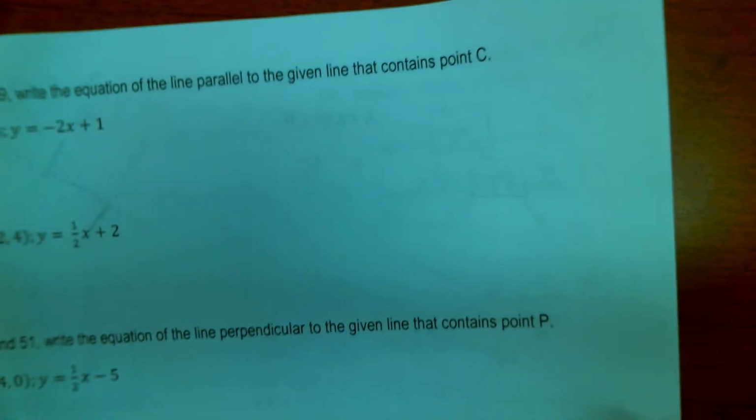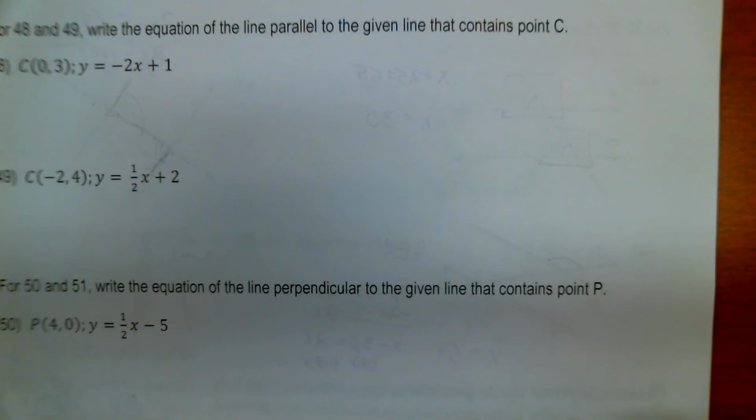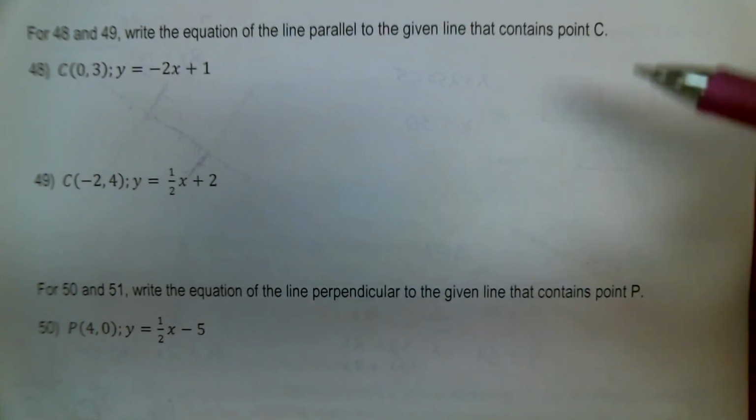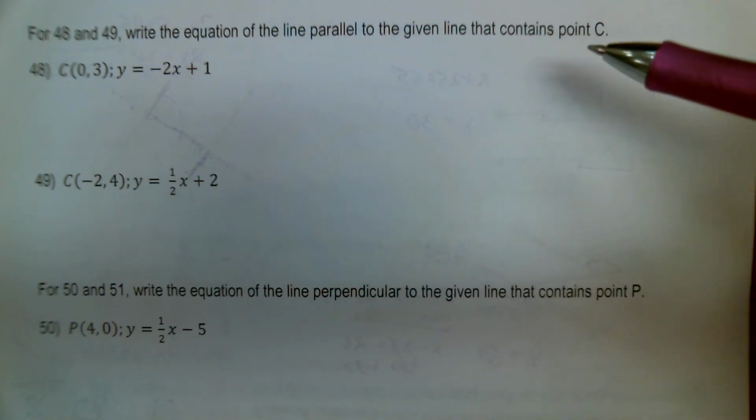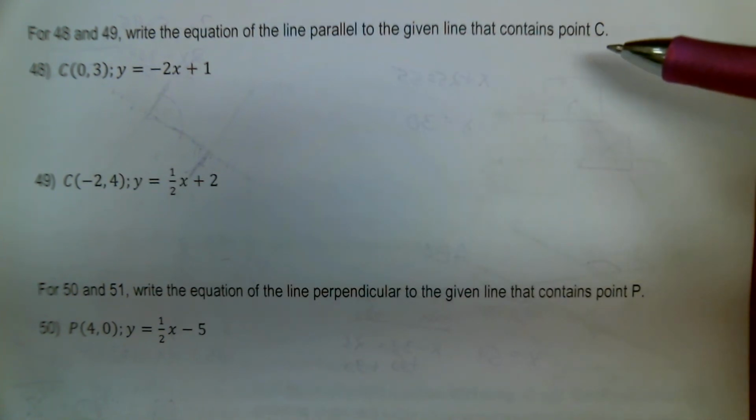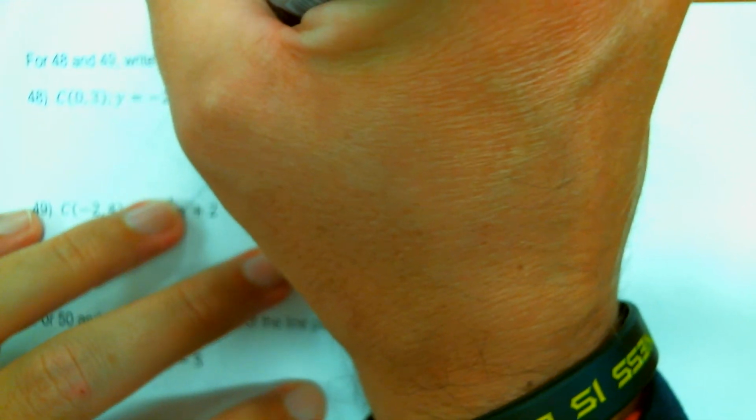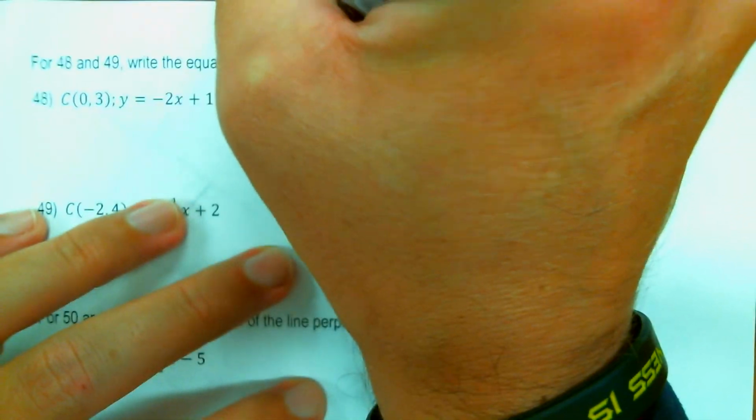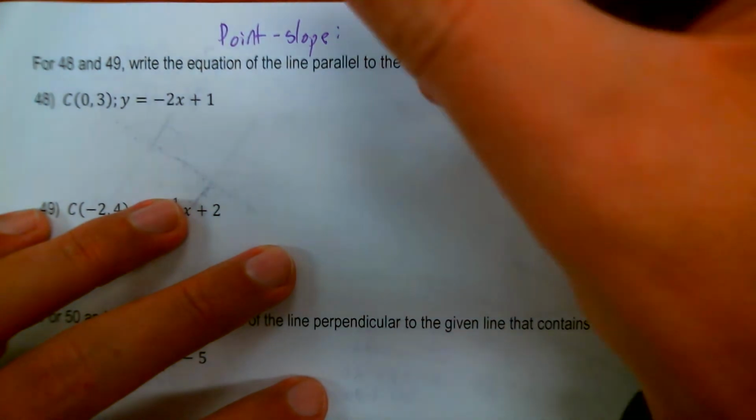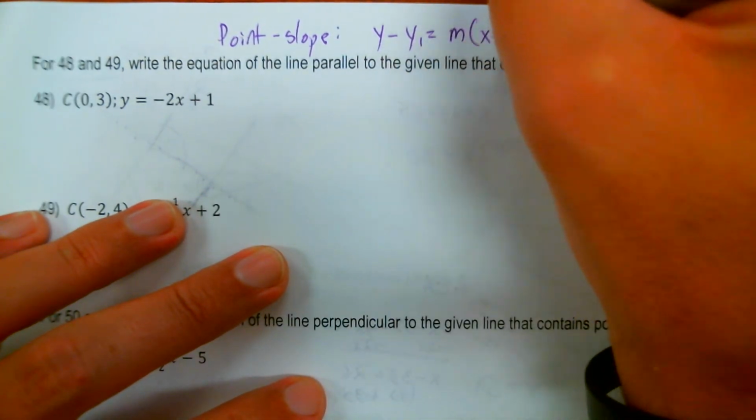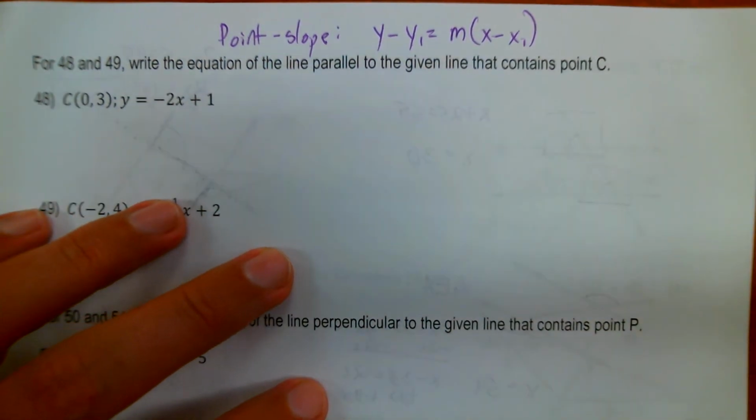Okay, let's keep going here. Now we're back to the parallel perpendicular line stuff, slope intercept, point slope formulas. We did this in class a couple days ago. Write the equation of the line parallel to the line that contains point C. Here's our point slope formula that you will have to know: y minus y1 equals m times x minus x1.